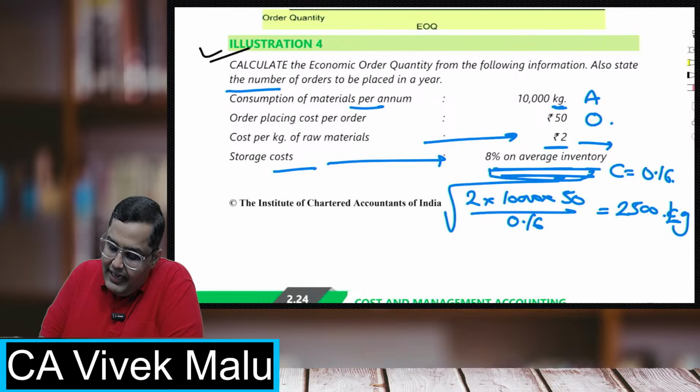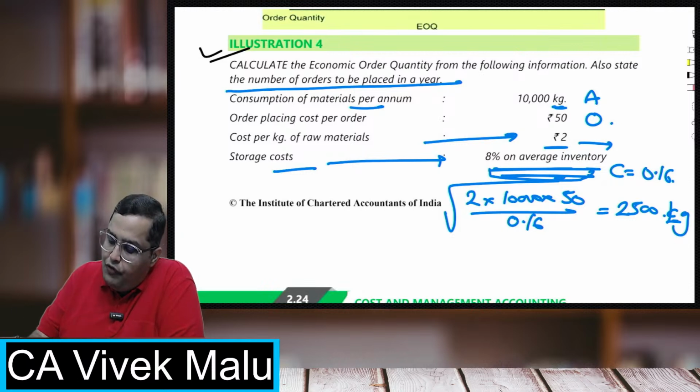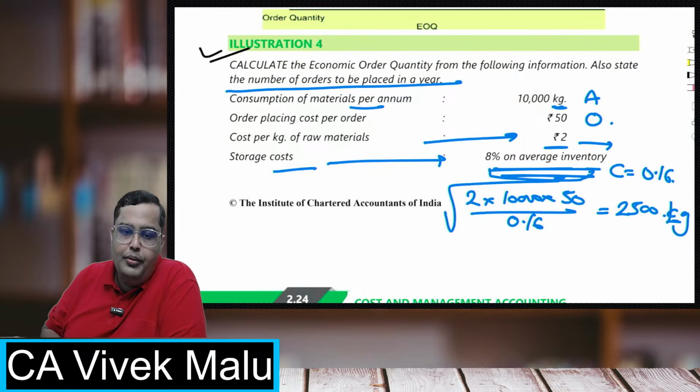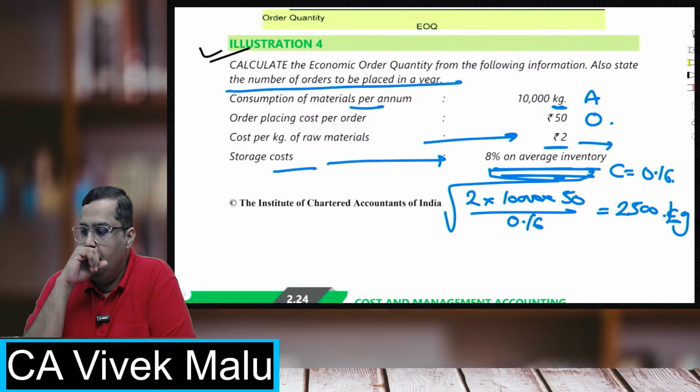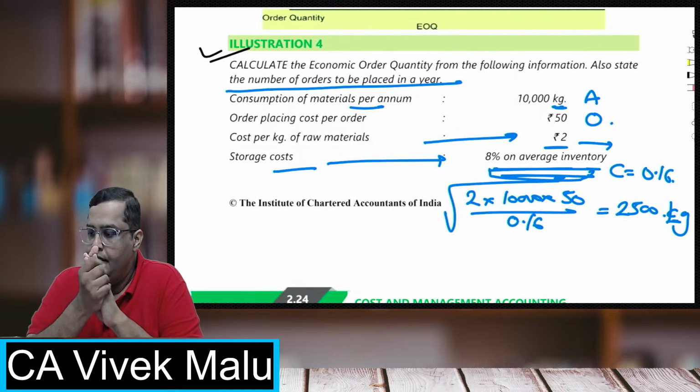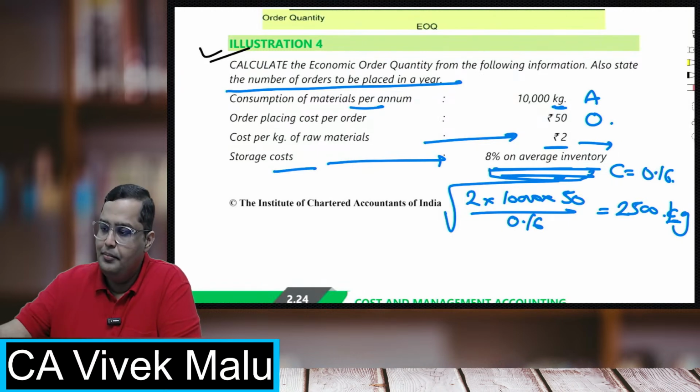State the number of orders to be placed. How many orders are required to be placed in a year? Tell me. Our annual requirement was, students, 10,000 kg. And whenever we are ordering 2,500 kg, how many orders are required to be placed? Come on, it's a very, very simple question, right?